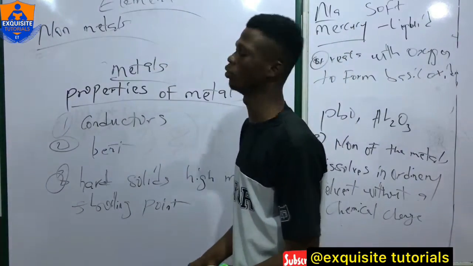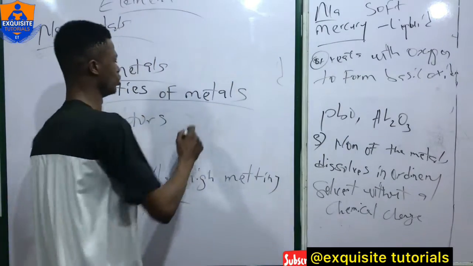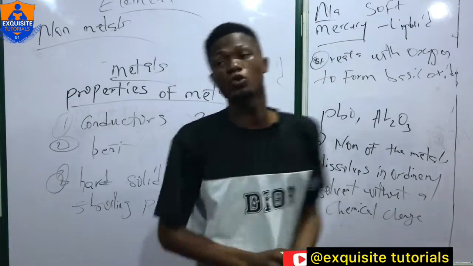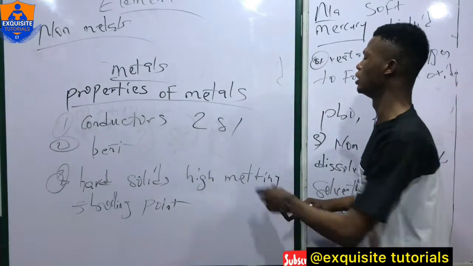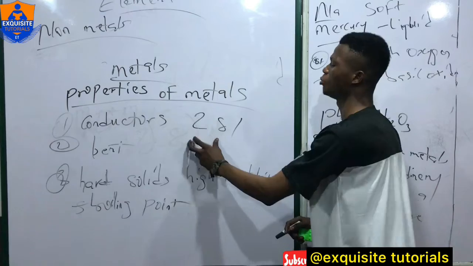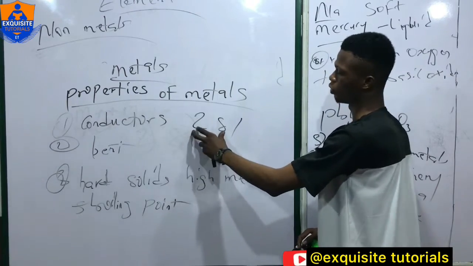For example, sodium is 2, 8, 1. This 1 is free because the 8 has been filled, so it can give out this 1 to obtain a stable configuration.